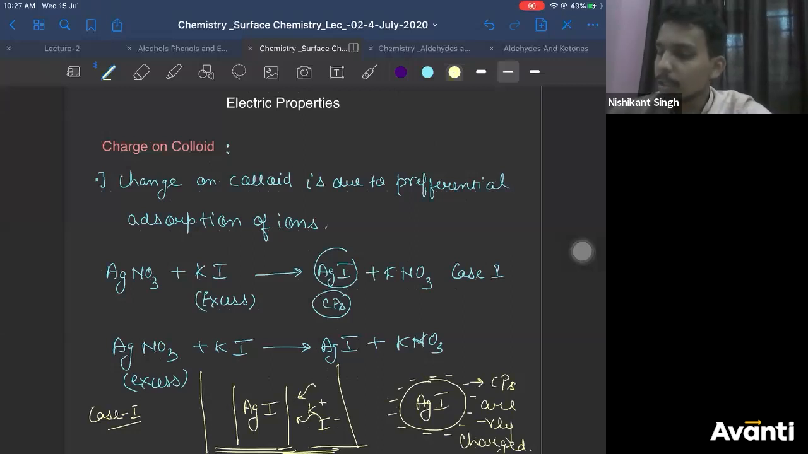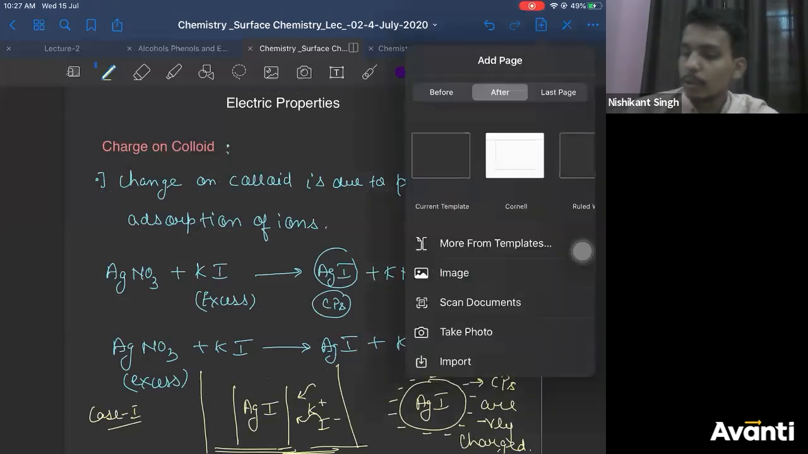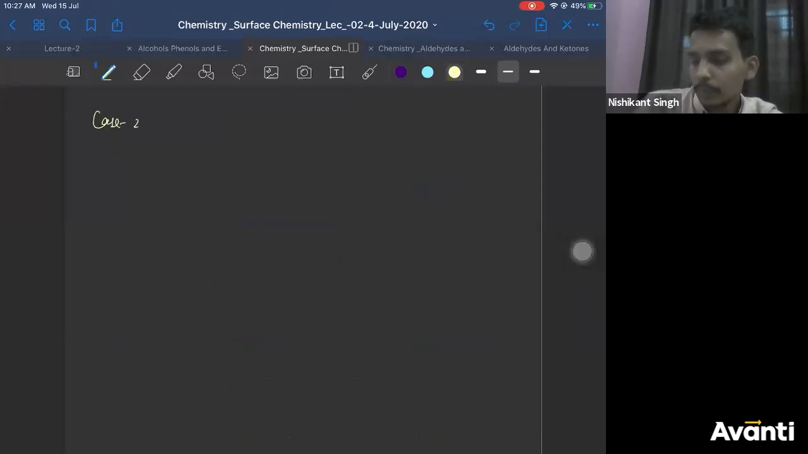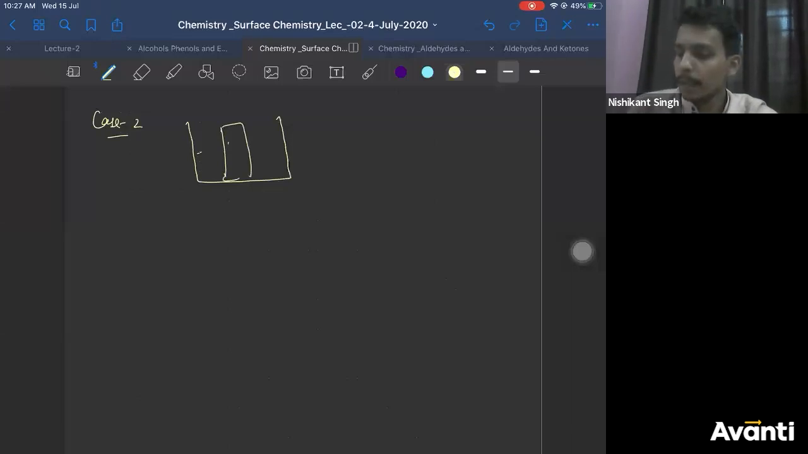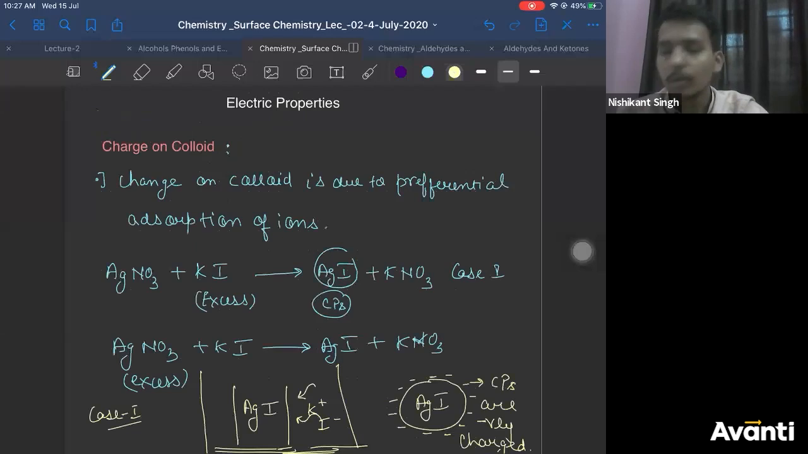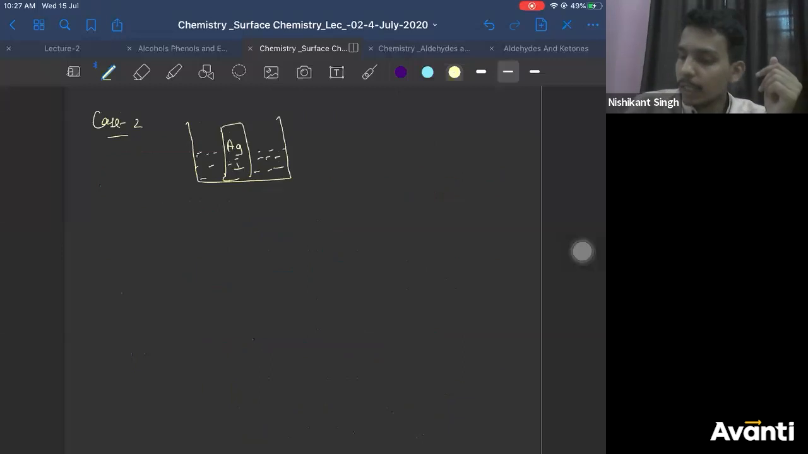Now let us take case 2. In case 2 also, you get a question on this experiment basically. In case 2 also, you take your AgI precipitate, and you take AgNO3 solution. So now if you have taken AgI precipitate or colloidal solution, AgNO3 is present in excess. So there will be a lot of Ag plus and NO3 minus ions in solution.